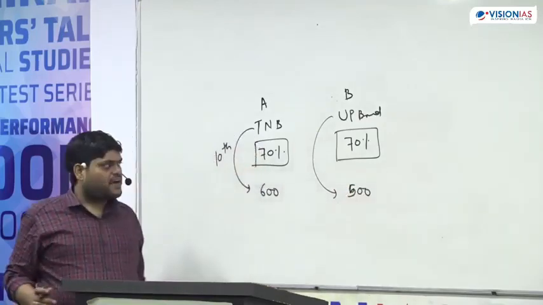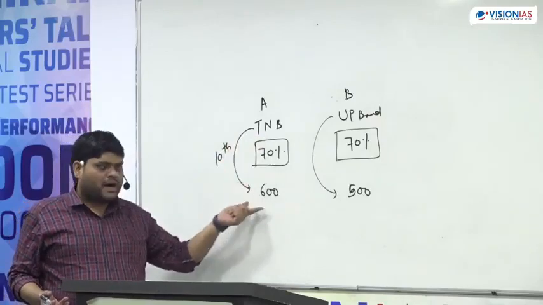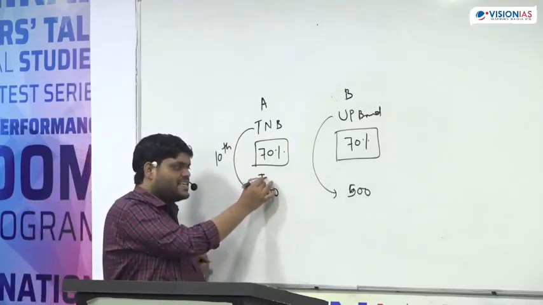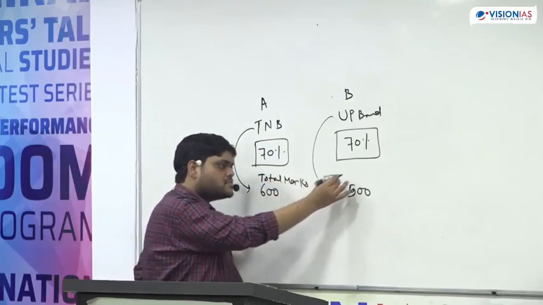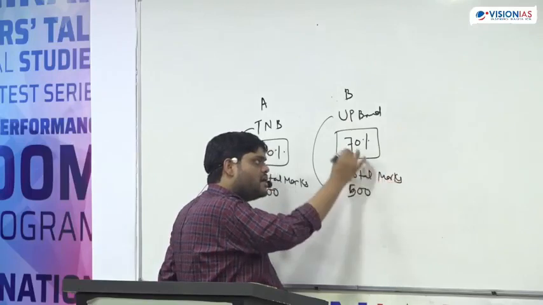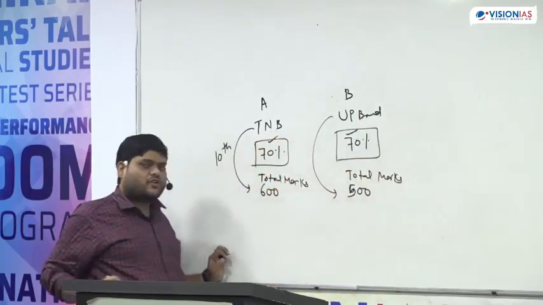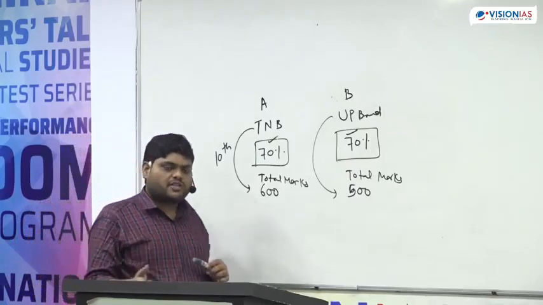Until and unless we know the total marks, we cannot find out the 70% of both numbers.